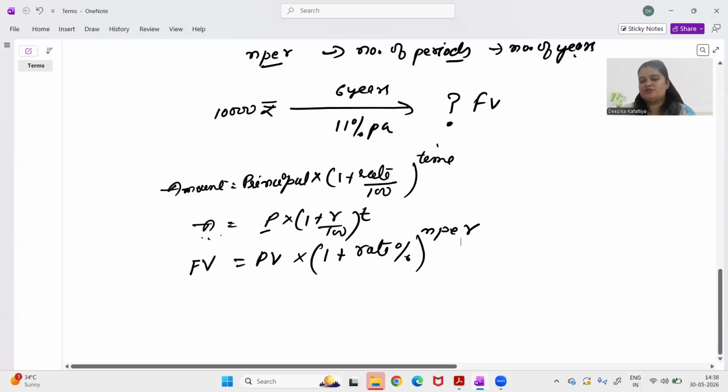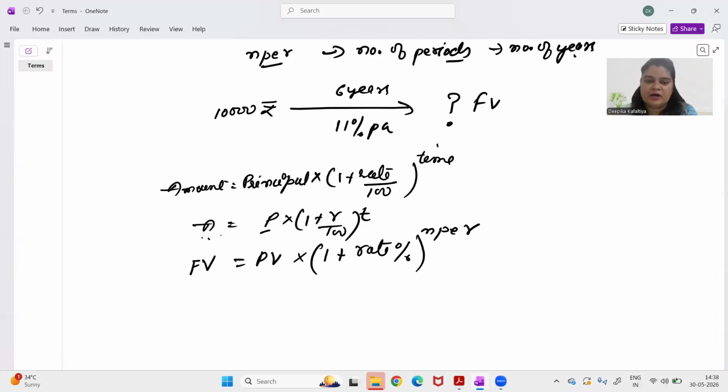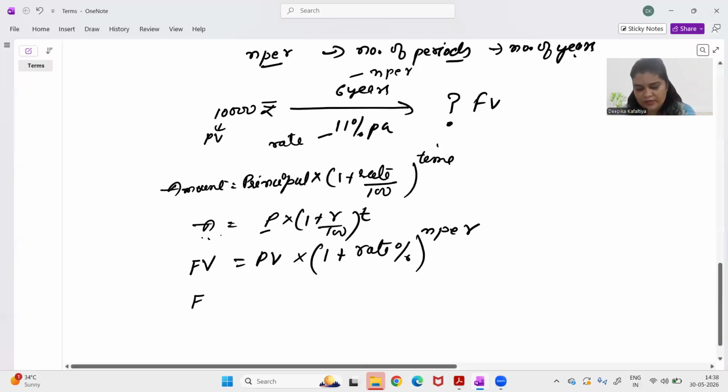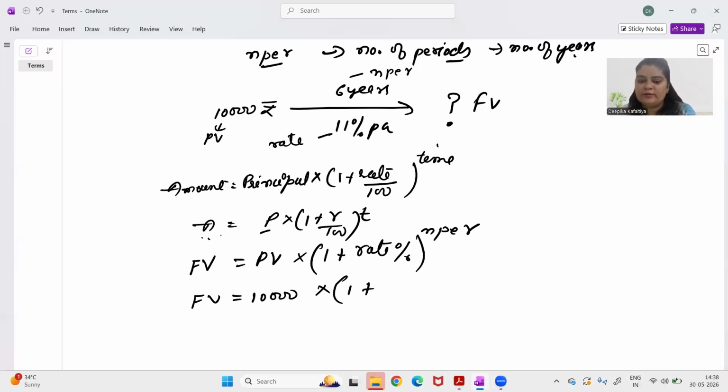Now in this question, this 10,000 is actually present value, right? This 6 years is actually NPER, and this is your rate. And what you have to find out is FV. Now let me put all these values into the equation that I have just found out. FV is what I want to find. PV is 10,000. Rate is 1 plus 11%. NPER, how many years? 6, right? So I don't need to calculate it manually. I can go to Excel. Let me open Excel quickly.